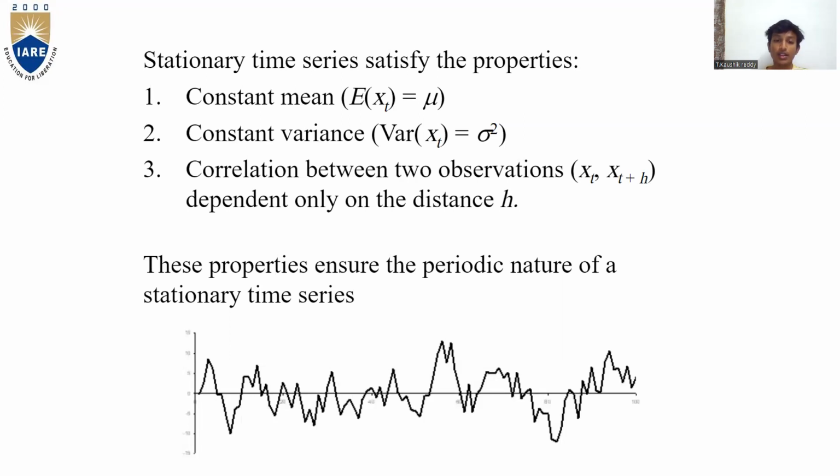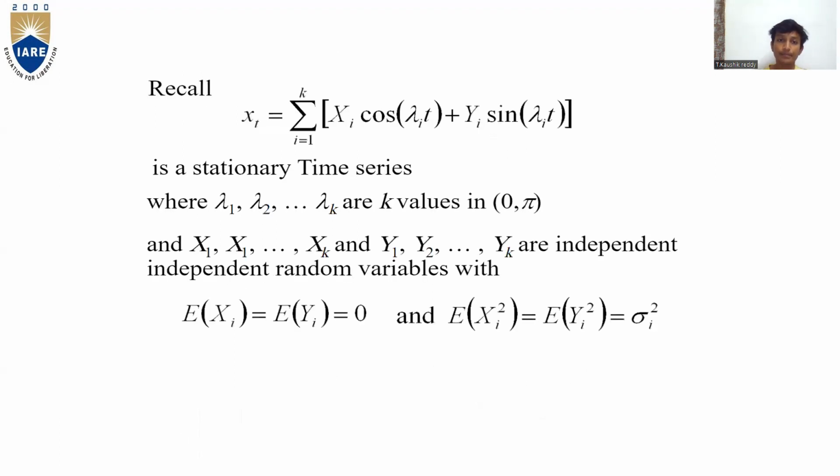The graph below shows the properties that ensure the periodic nature of a stationary time series. Next, recall: xt is equal to the sum from i is equal to 1 to k of Xi cos lambda i t plus Yi sin lambda i t is a stationary time series, where lambda 1, lambda 2, and lambda k are k values in 0 to pi.